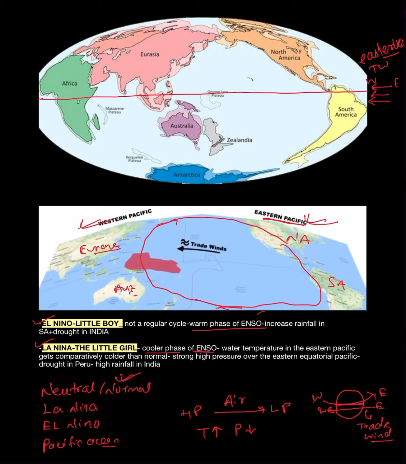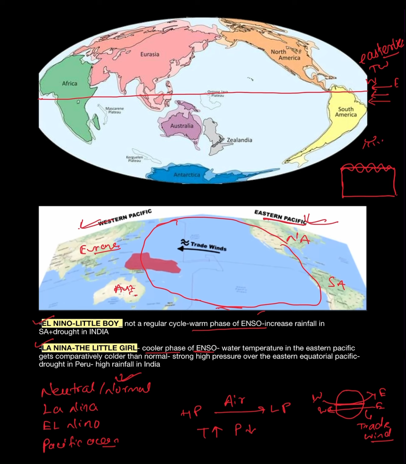Hence, in the Pacific region, the upper water surface is the euphotic zone. Suppose this is the water body, and this is the surface layer of water.